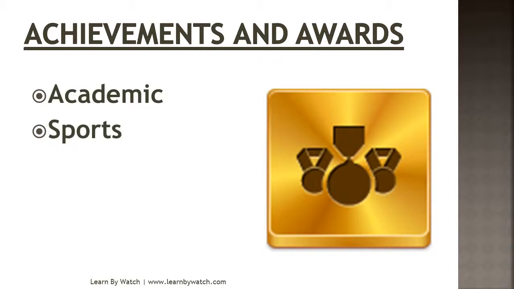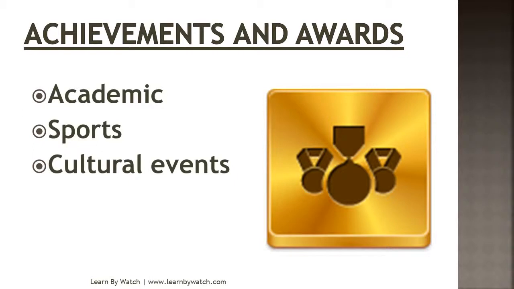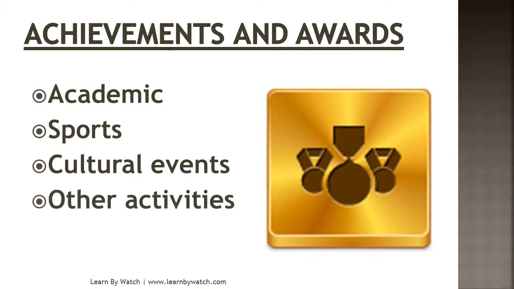Sports: if you have achieved any awards in sport, write it. Cultural events: there are many cultural events during graduation, college, and school. Write if you have achieved any award. Other activities also, like paper presentation or any competition, write it. Any national level, state level, or international level competitions, you can write if you have achieved any award or achievement. In this way you can cover these five sections. Write only the sections in which you have achieved an award.